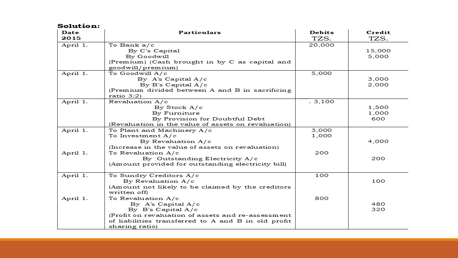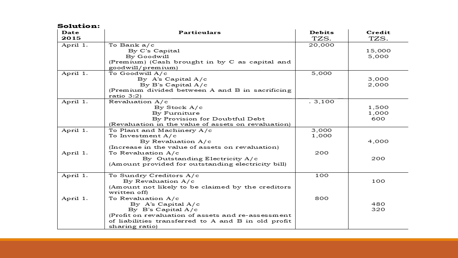Again, on revaluation, we have stock written down by 1,000, which is 10%, and the furniture and the provision for doubtful debts. So all these will be debited to the revaluation account and credited to stock, furniture, and the provision for their respective amounts.